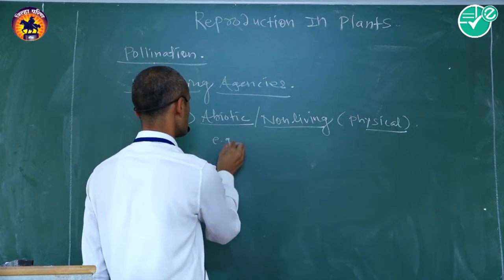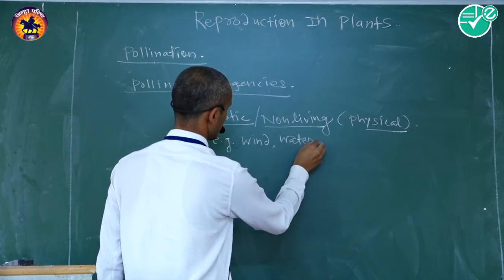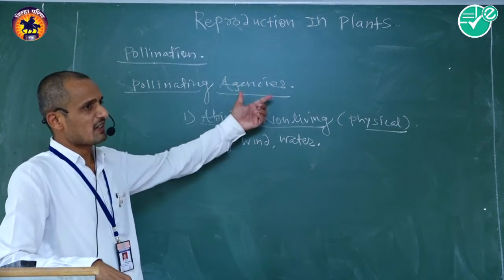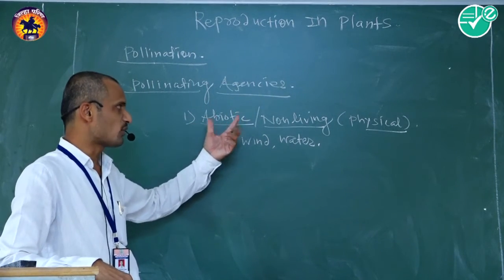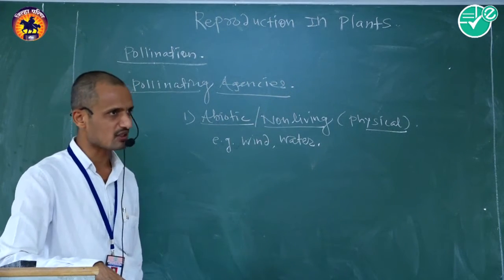Example, wind and water. That is one type of pollinating agency, called abiotic, or also called non-living or physical factors.